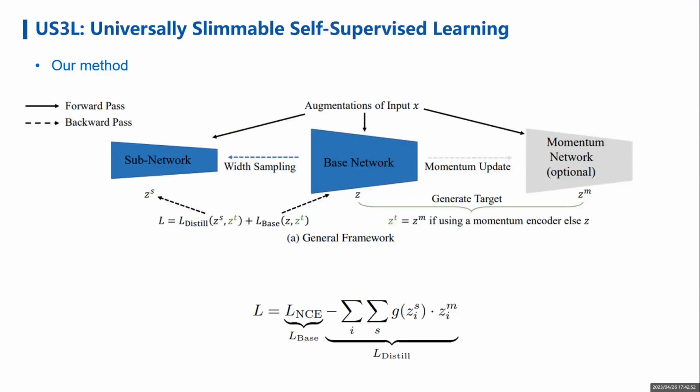The general framework of our method is illustrated in this figure, in which the loss function is composed of base loss and distillation loss. By default, we use a momentum encoder to generate targets, InfoNCE as the base loss and MSE as the distillation loss. Also, we show that we should use an auxiliary distillation head to mitigate the impact of the capacity difference between teacher and student.